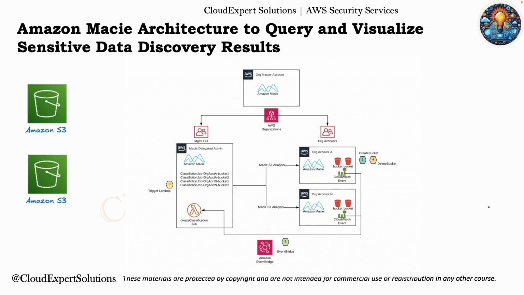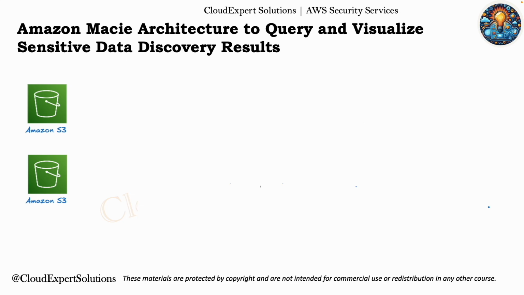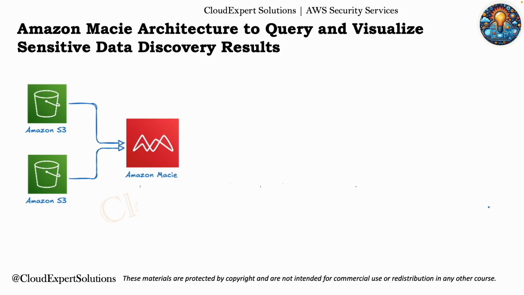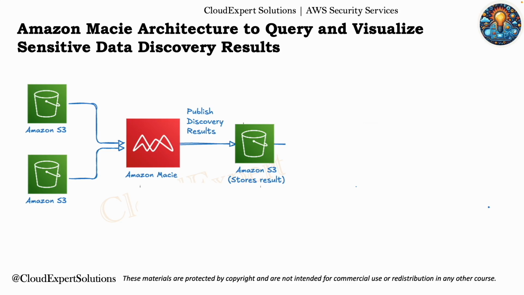Once we go to the AWS Management Console, we'll review the activation process. Once you activate, Macie will automatically start discovering the sensitive data in your S3 buckets. Once detected, it will push the discovery results into another S3 bucket of your choice, and this is step 1 in the process, where you discover any sensitive data.